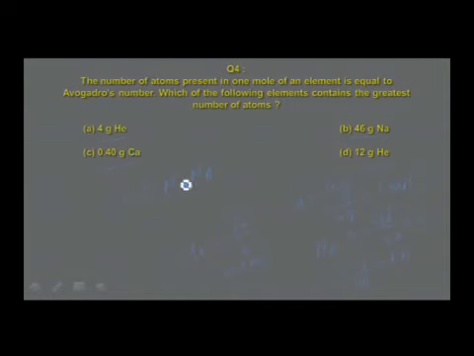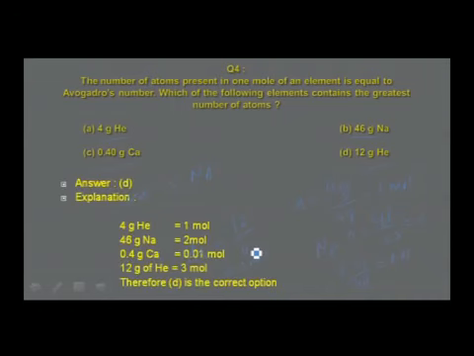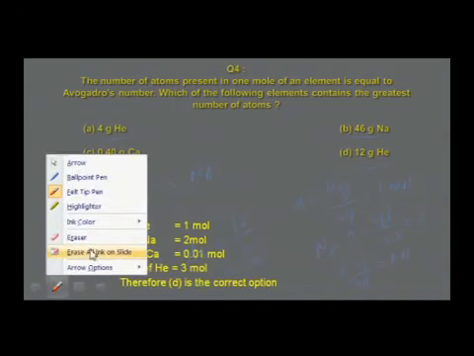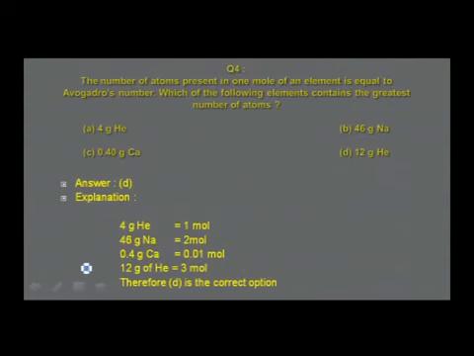So, 1 mole contains Avogadro number. In case of option A, you find 1 mole. For option B, it is 2 moles. For option C, it is 0.01 mole. For helium, the answer is found to be 3 moles. So, 3 moles should contain Avogadro number, and this answer is calculated already. You can notice it, the answer is 12 grams of helium, which corresponds to 3 moles, and therefore D is the correct option.